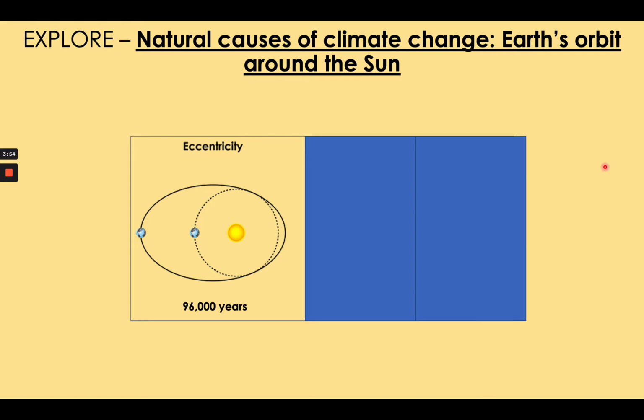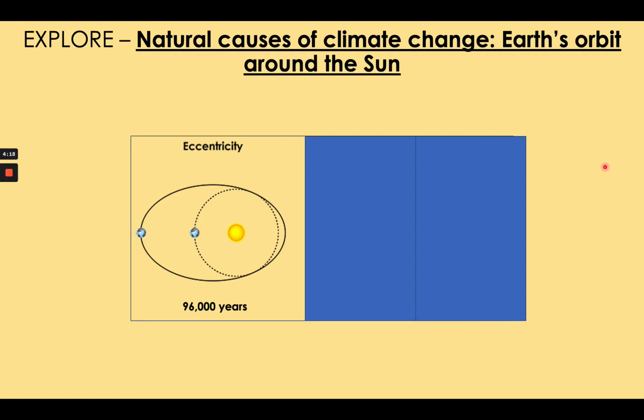The first natural cause of climate change is the way the Earth goes around the sun. We call this Earth's orbit. Now, the orbit, the way the Earth goes around the sun, changes in 3 specific ways, and this affects the climate on Earth. Please write the subtitle and underline it with a ruler.